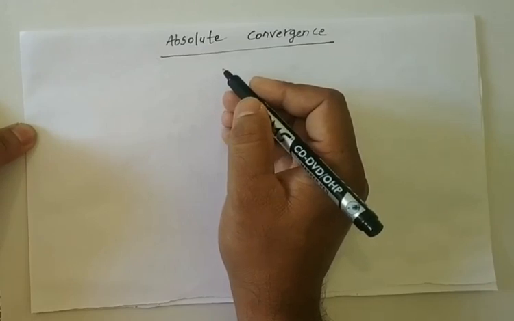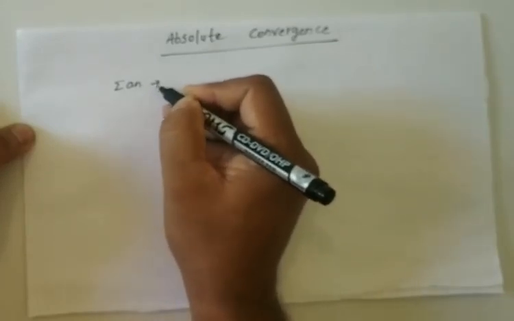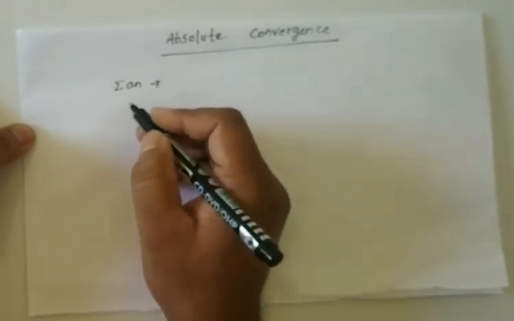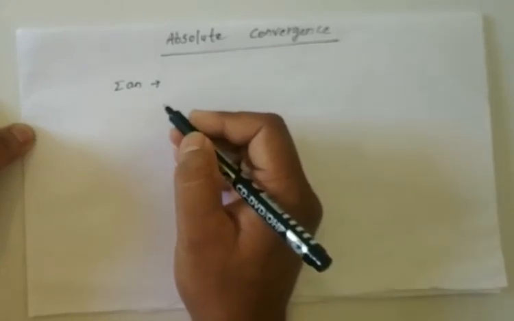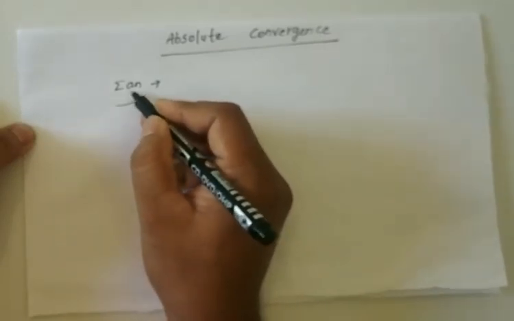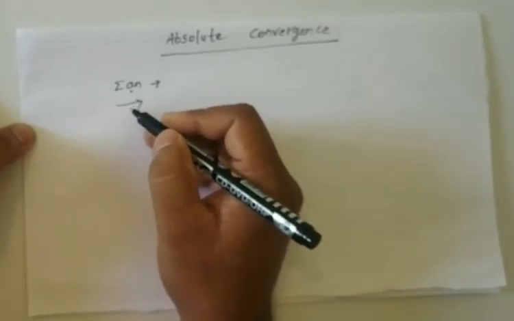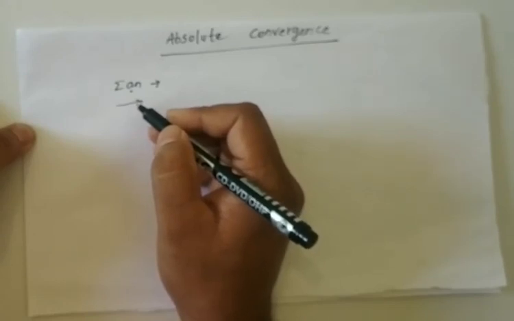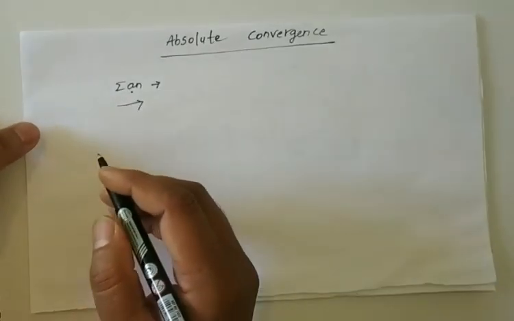Okay, so for this let us consider summation a n to be any series. That means summation a n is either a positive term series, or a negative term series, or a positive and negative term series.